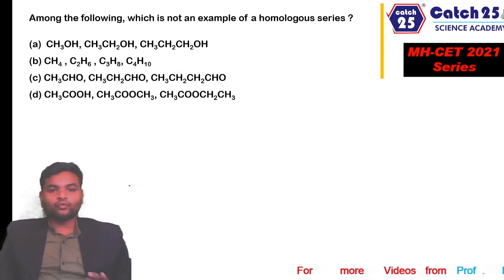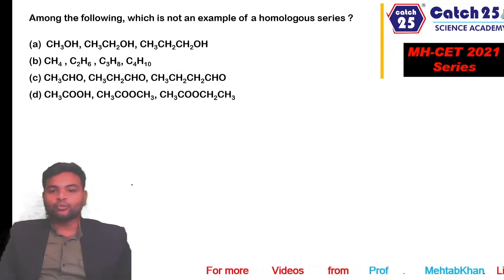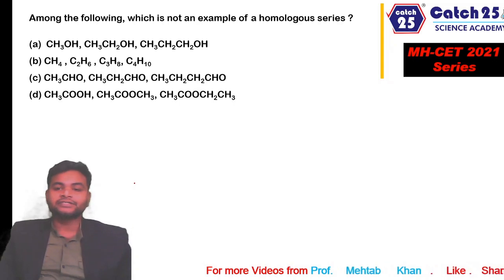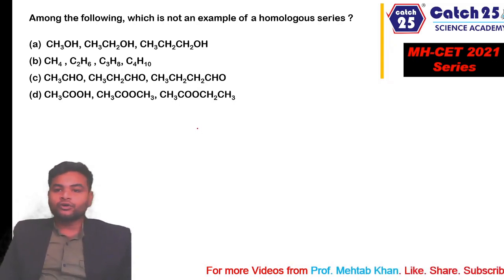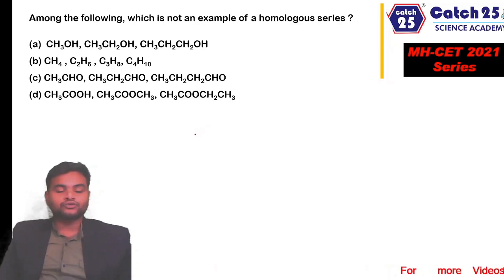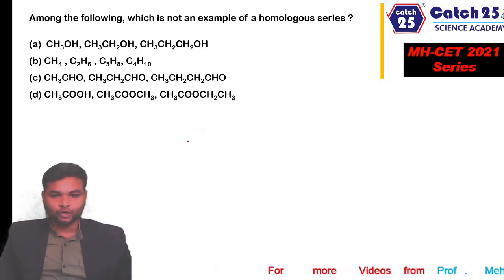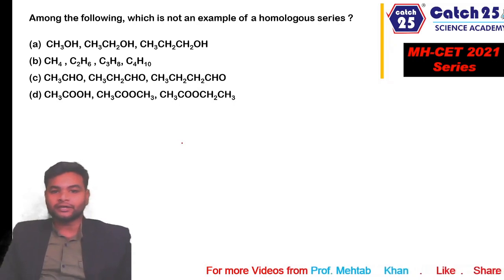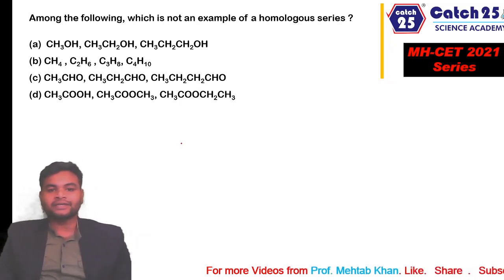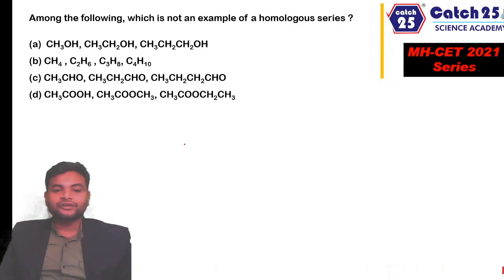Among the following, which is not an example of homologous series? Now let's understand homologous series a little bit first. A homologous series is a series of compounds of one single type of functional group in which two consecutive compounds differ in their molecular formula by CH2 unit and differ in their molecular weight by 14 units.